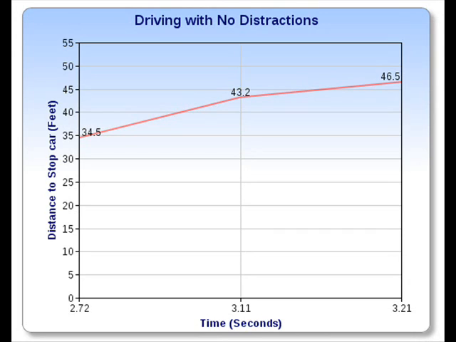The first of the tests we performed was driving with no distractions. This test was simply a person driving the car by themselves with no stimulus placed on them. It was during this test that we had the lowest recorded reaction time by Vallejo, as evident by his one trial of having a 2.72 second reaction time. This graph also shows the positive trend in the relation between reaction time and the time it takes the car to stop.